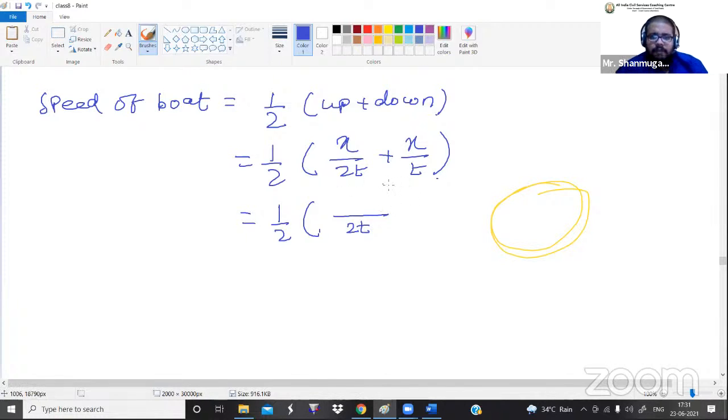Okay, fine. So let me make the denominator common here. What I'm doing is a cross multiplication. I'm multiplying this t here and 2t here. So it will become 2t into t, that is 2 into t square, and x into t is xt, plus 2 into xt is 2xt. Okay, now let me keep it as it is.